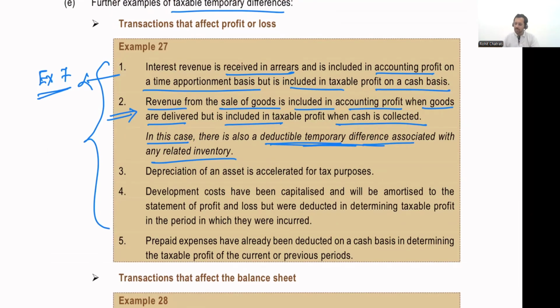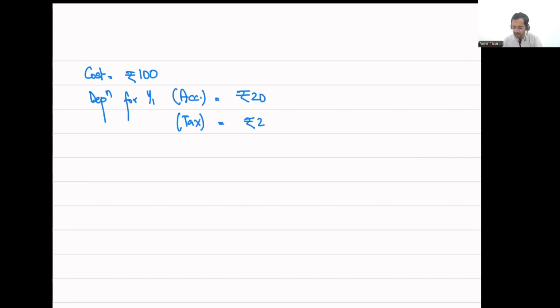All right. The third point is depreciation of an asset is accelerated for tax purposes. What the question is saying is, let us say you have purchased a machinery for 100 rupees, let us say the cost of machine is equal to 100 rupees. The depreciation for year one, as per accounts, let us say is equal to rupees 20, whereas the depreciation, let us say for tax purposes, is equal to rupees 25.